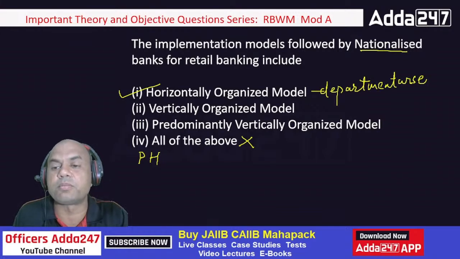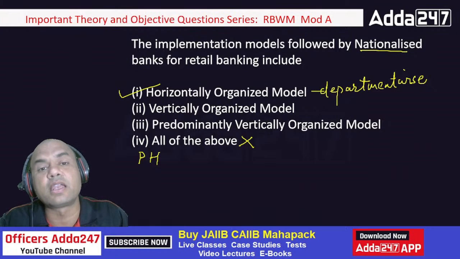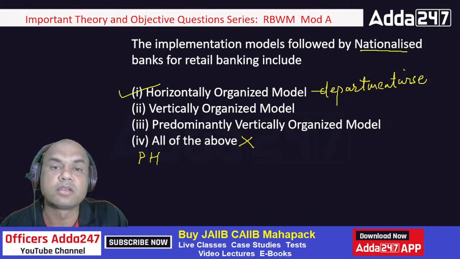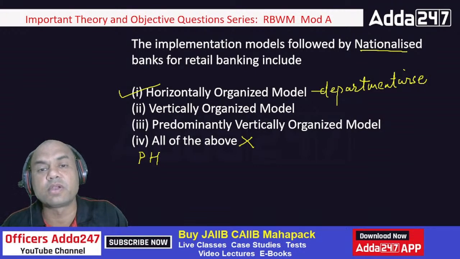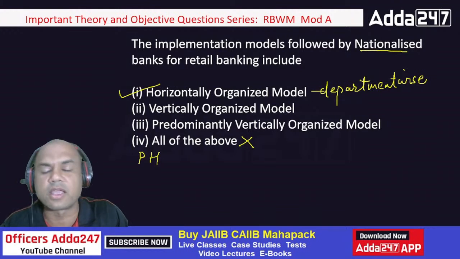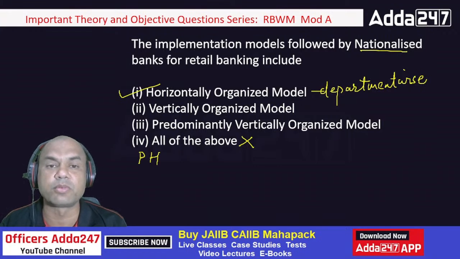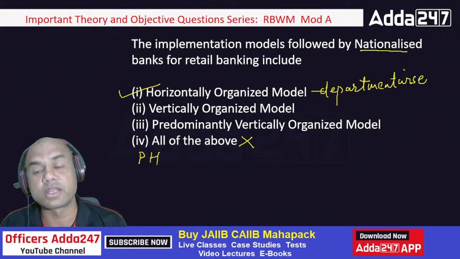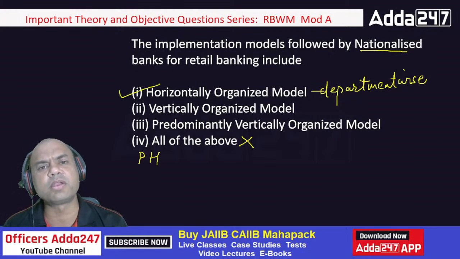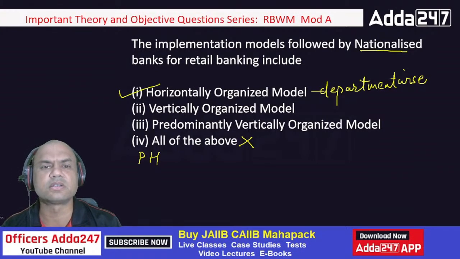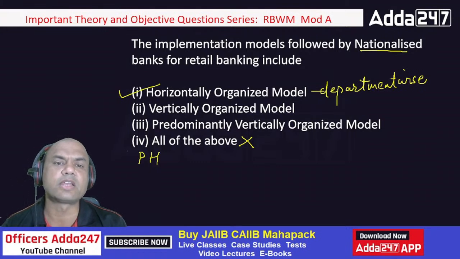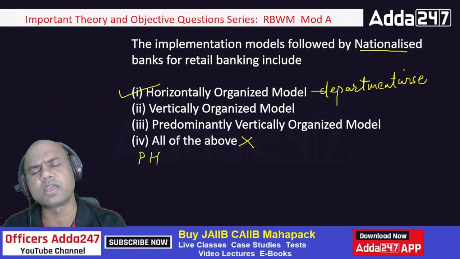You all have your departments, right? Somebody is in clearing department, somebody is in cash department, somebody is in fund transfer department, account opening, anything. So these are departments which are used, which models are followed over here, right? Whereas in private bank, these things are not there. There is no department. Everybody is there for account opening. Everybody is there for fund transfer. Everybody is there for anyone. Okay.